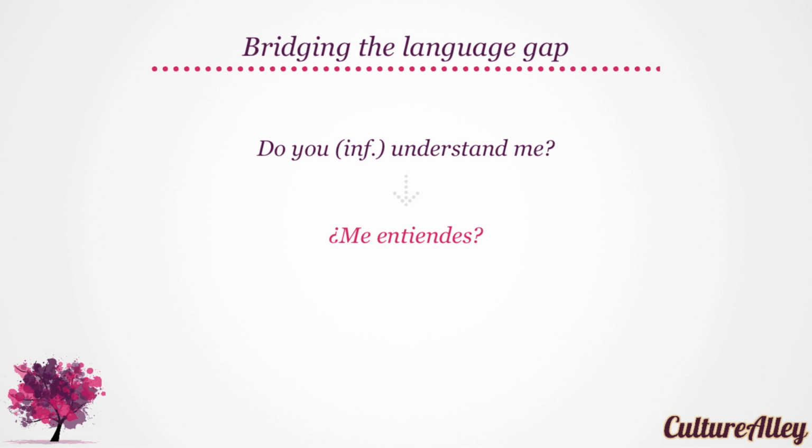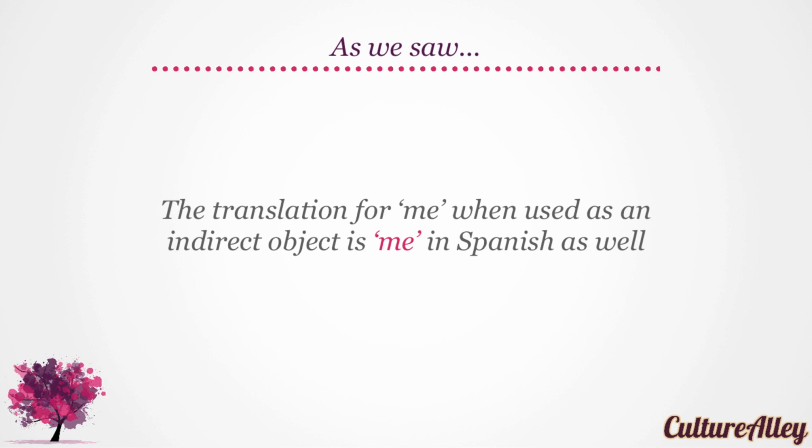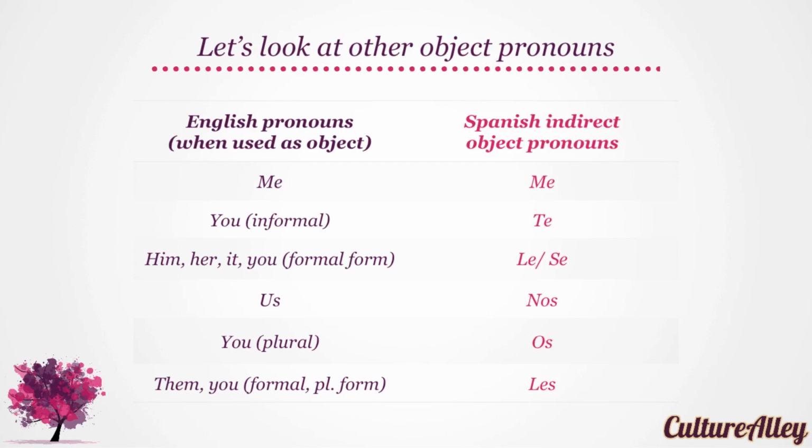¿Me entiendes? Very good. Please remember that the form of entender in translation is dependent on the subject or doer in the sentence. In do you understand me, you is the doer, the subject of the sentence. Hence, entender changes to entiendes. So as we saw, the translation for me when used as an indirect object is me in Spanish as well. Let's now look at the other object pronouns. When used as an indirect object, me translates to me. Informally, you becomes te. One more time.